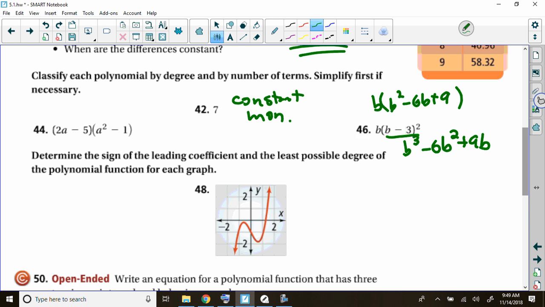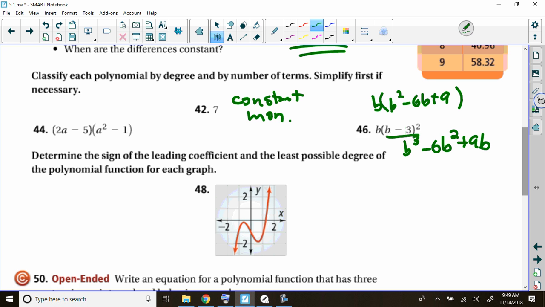It's 2a cubed minus 5a squared minus 2a plus 5. Everybody else have that? And it's a cubic polynomial. Again, if you missed that, number 44 is 2a cubed minus 5a squared minus 2a plus 5, and it's a cubic polynomial.